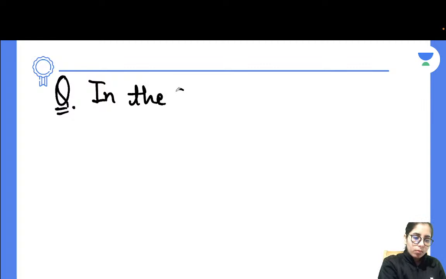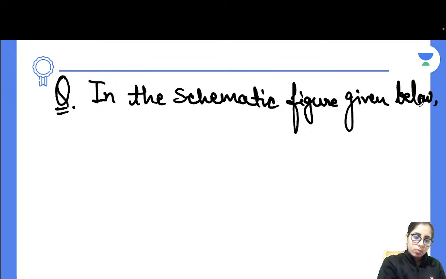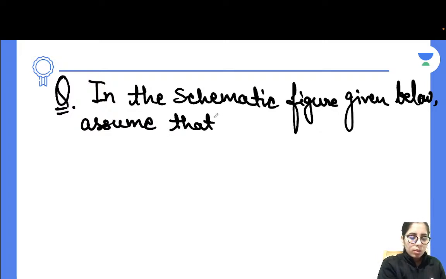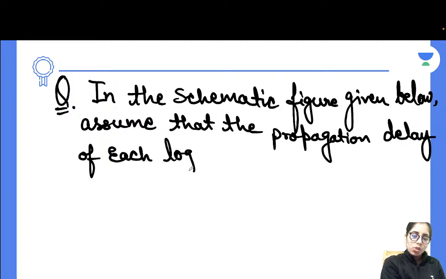In the schematic figure given below, assume that the propagation delay of each logic gate is T gate.